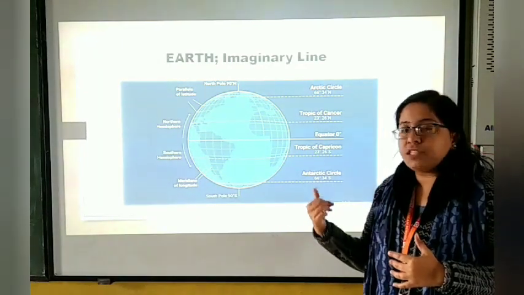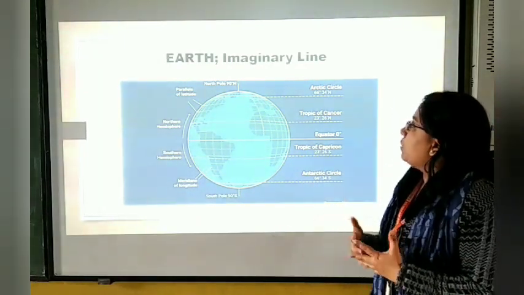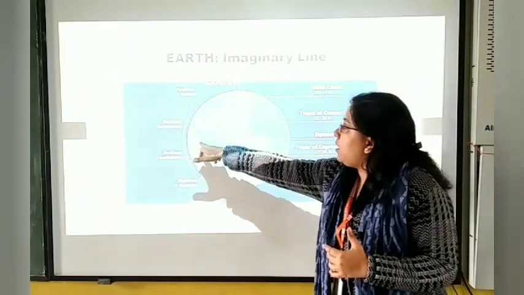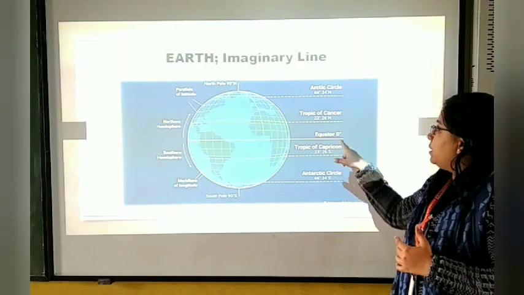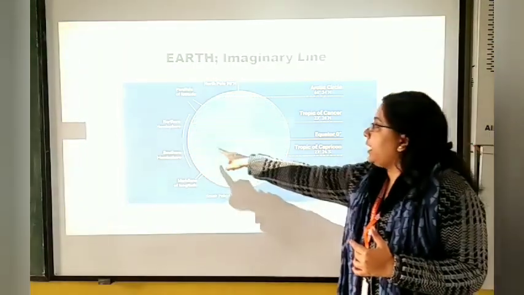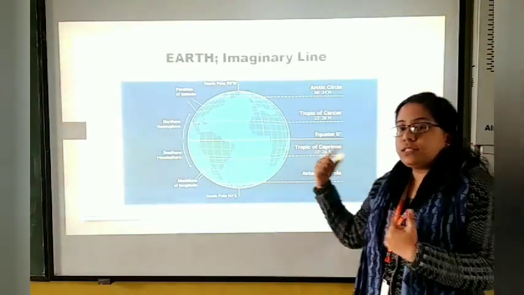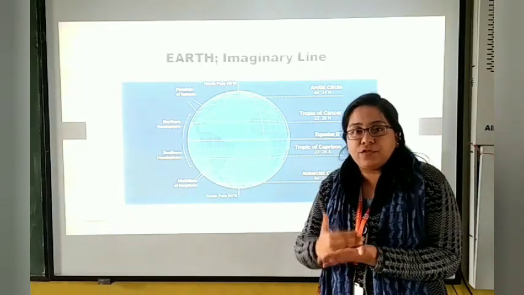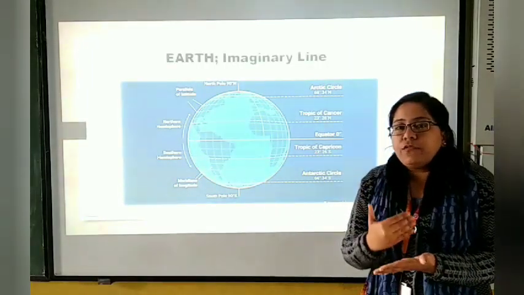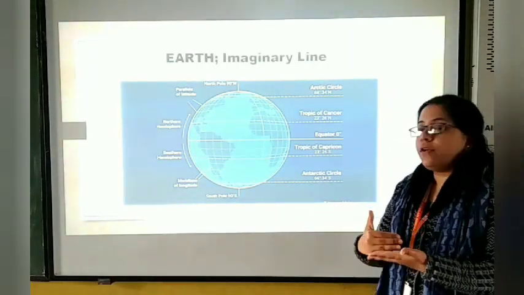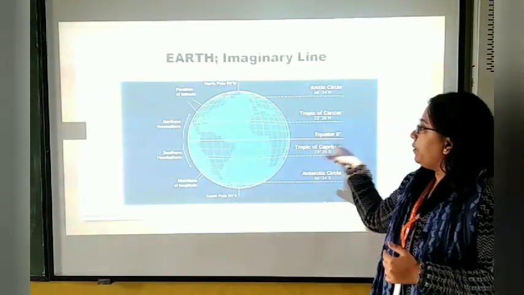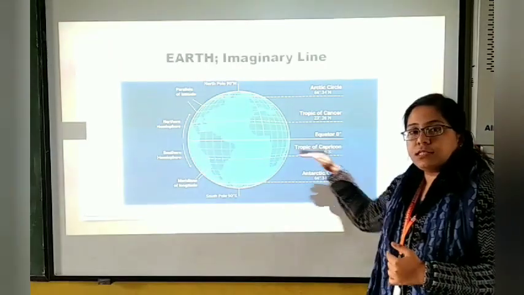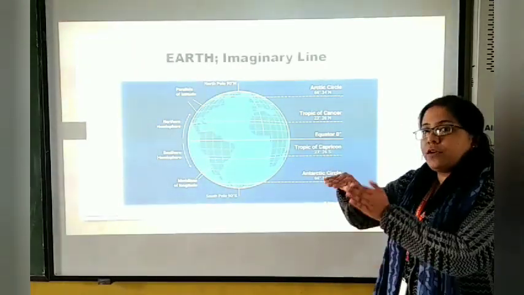That's why they are known as polar regions. Comparing to this is the equator line, which is used to make 0 degree. The equator at 0 degree is an imaginary line, and this line is known as the hemisphere. What is the meaning of hemisphere? Hemi means half and sphere means this round globe. So the equator is used to divide this Earth into two equal parts.